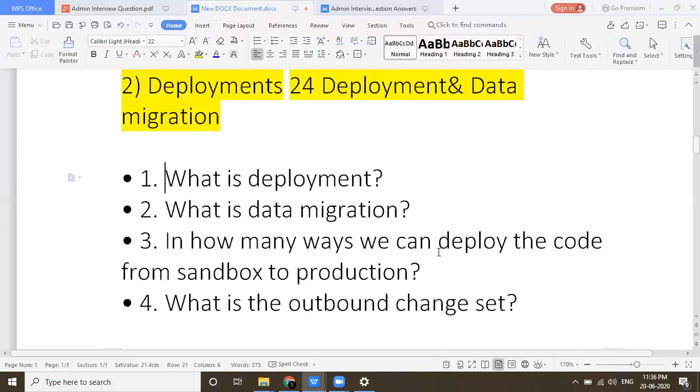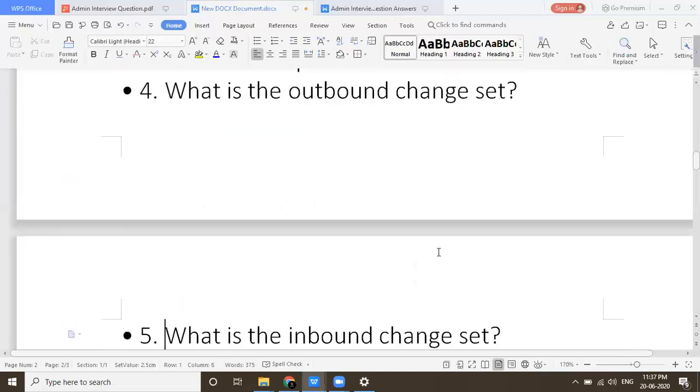So let's go for the third question. In how many ways can we deploy the code from sandbox to production? This question is very important. Basically we know one or two ways to go from sandbox to production, but there are many ways in which we can deploy the code. I'll not give answers to these questions in this video; probably I'll give the answers in the next video. I'll just give an overview of the questions, and finding the answers is your task. If I give the answers, you will just go through the video and not write anything down. I suggest you make your own notes for all these questions.